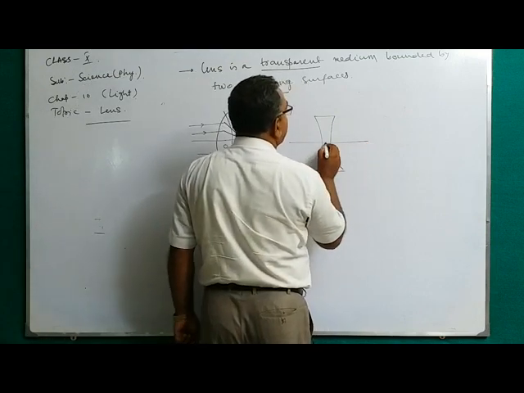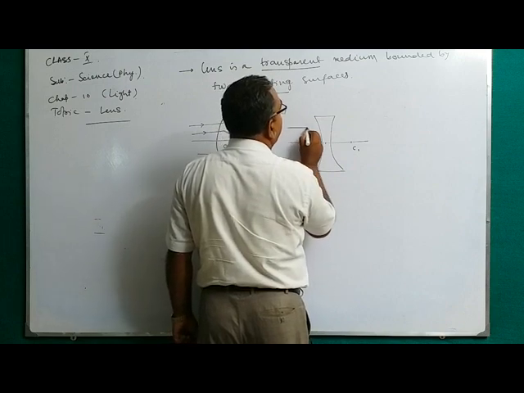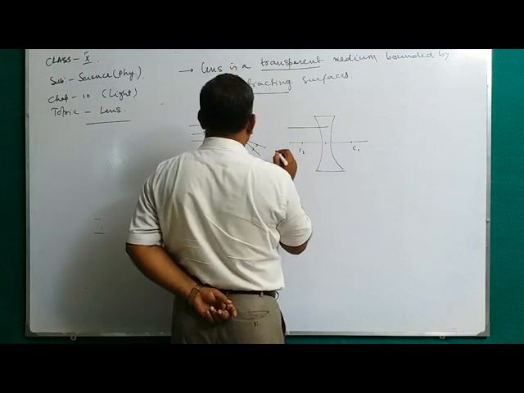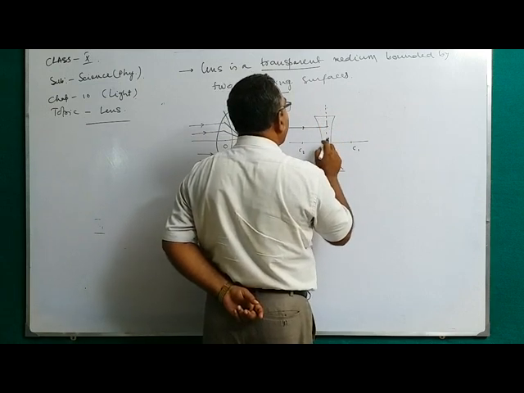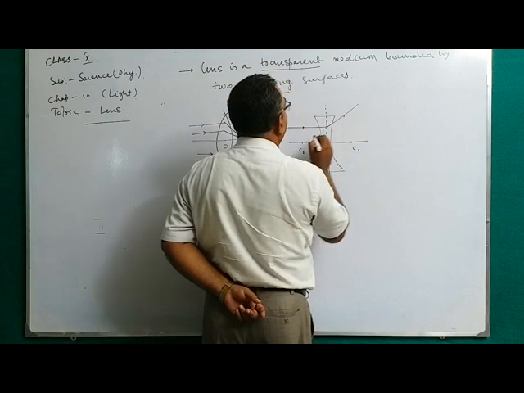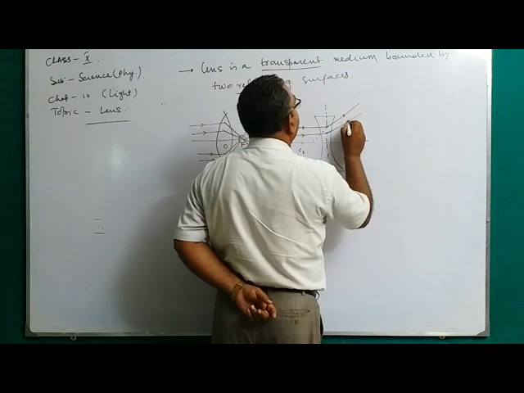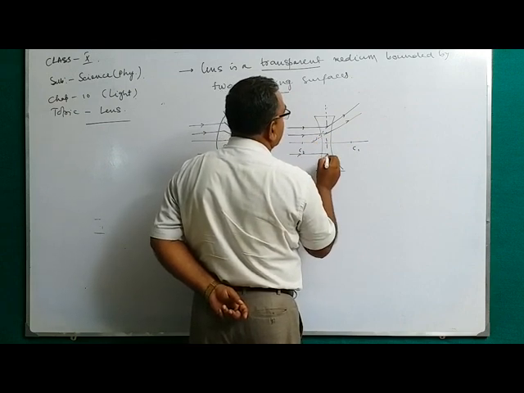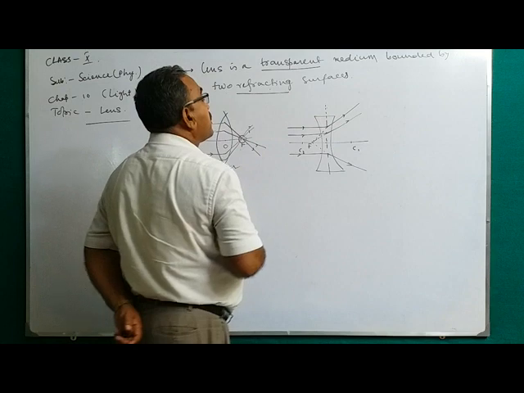For that type of lens, so this is the focus.